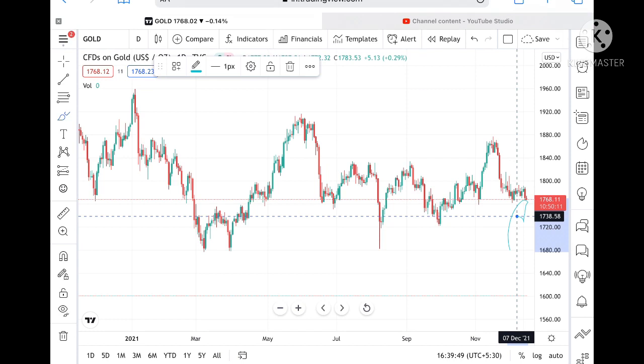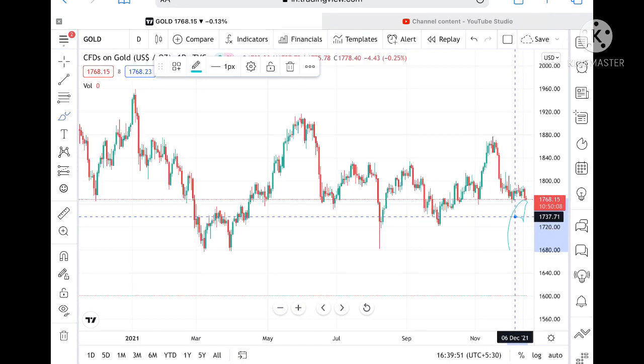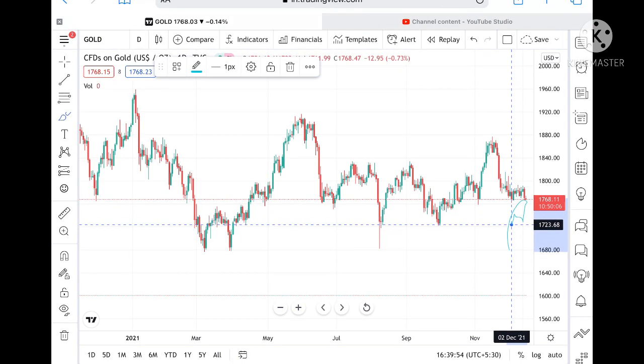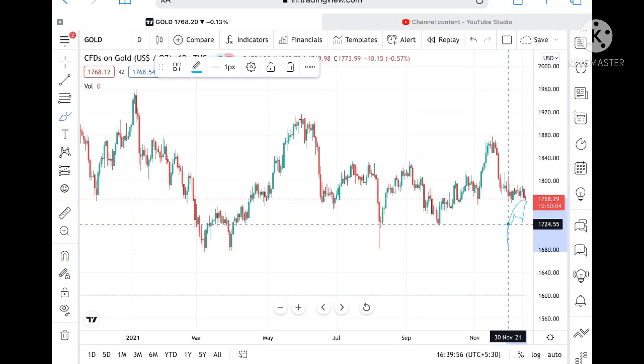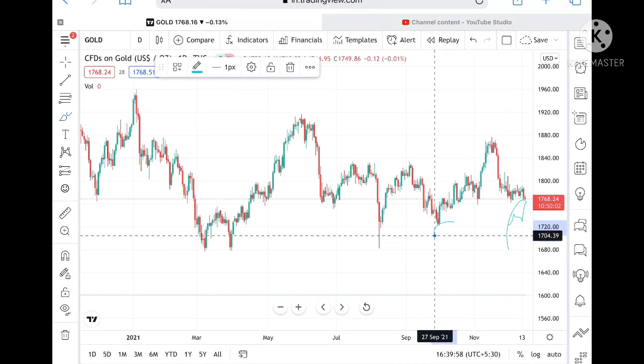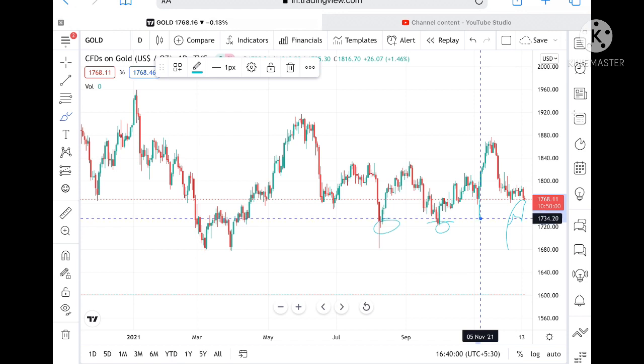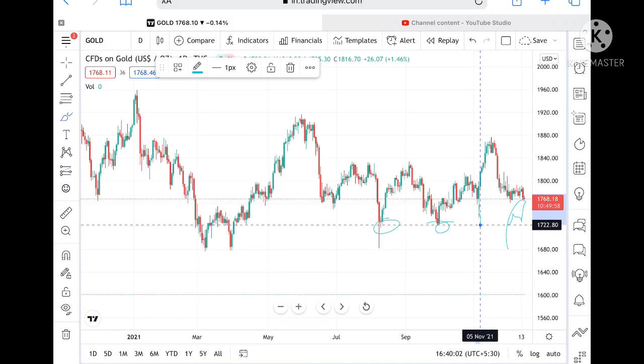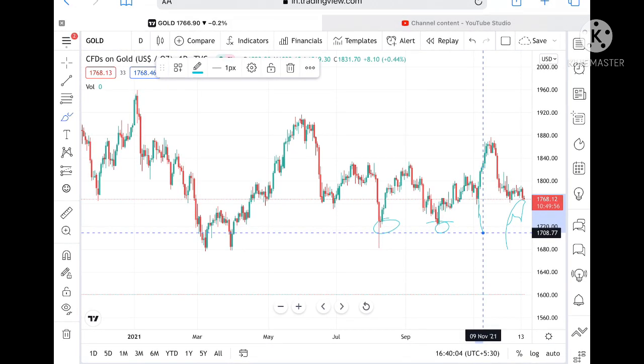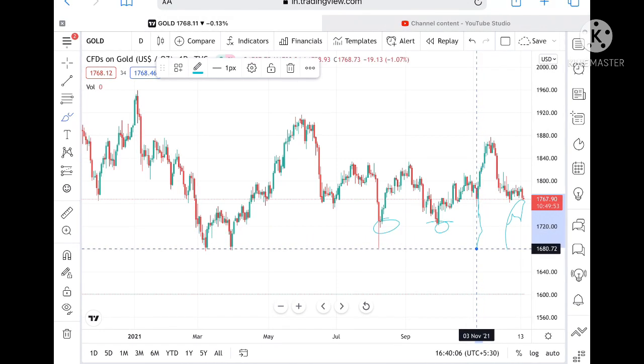1739 also. Okay, and from there if it goes below this level 1739, then yes, the probability is very high it can go and touch a level of 1722, and these levels are already tested. So we can see further downfall in the price of gold, and it can touch a level of 1708, and from there it can fall further.